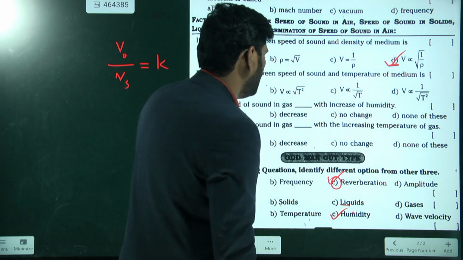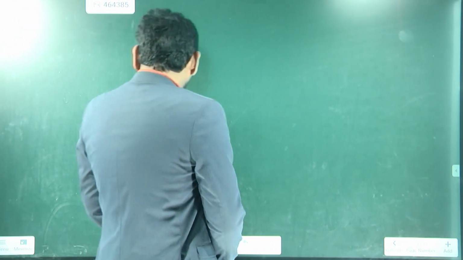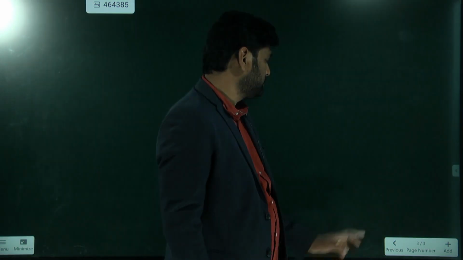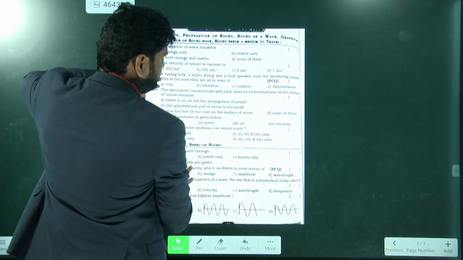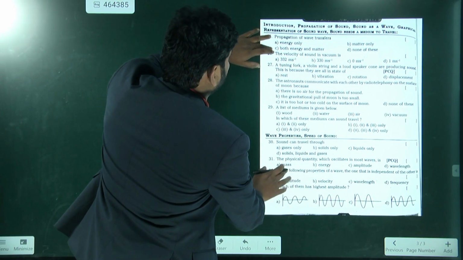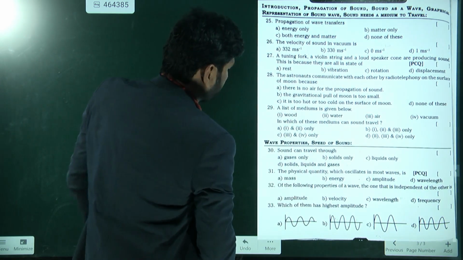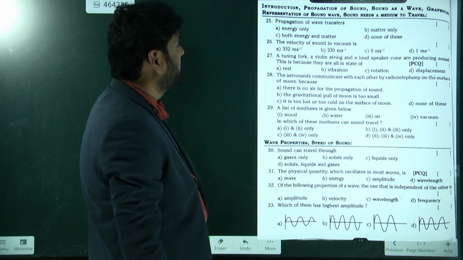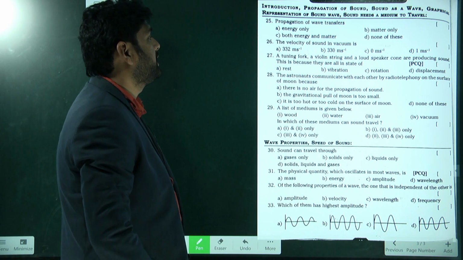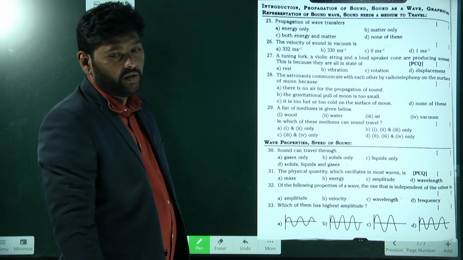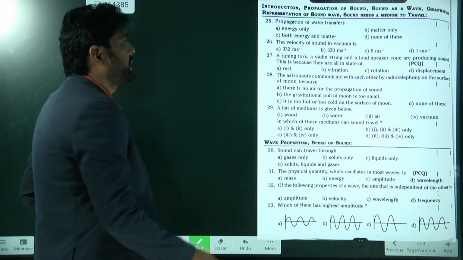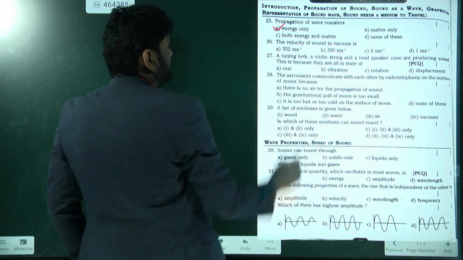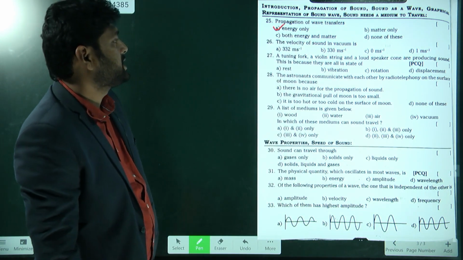Next, I will share one more slide for you. Yeah, see this. Is it appearing? Yeah. Propagation of wave transfers only energy.